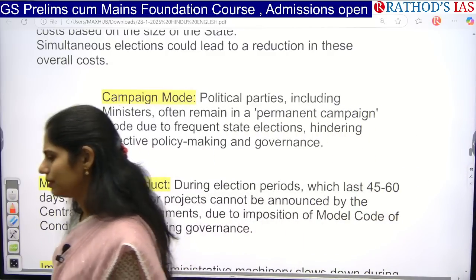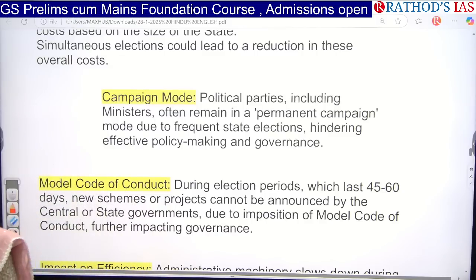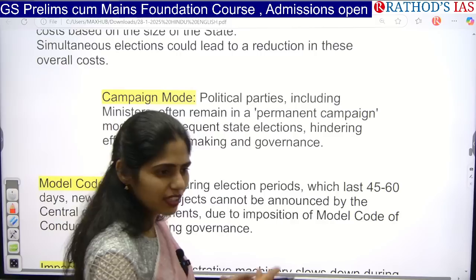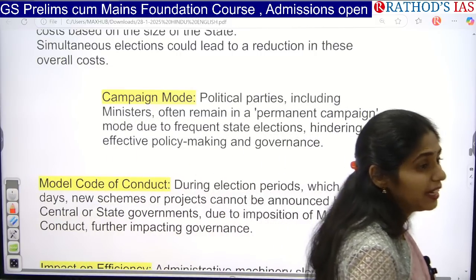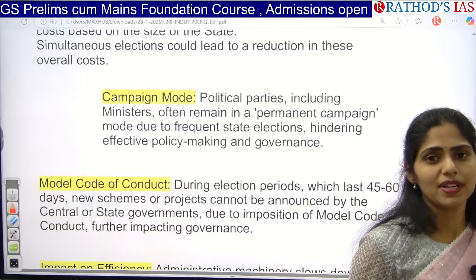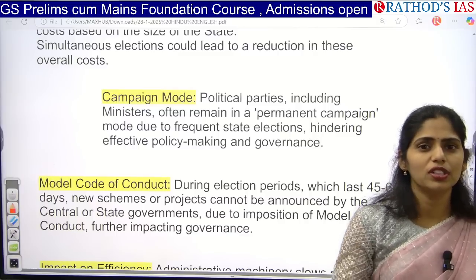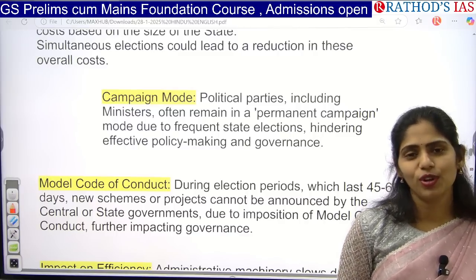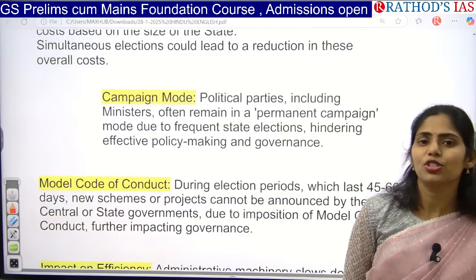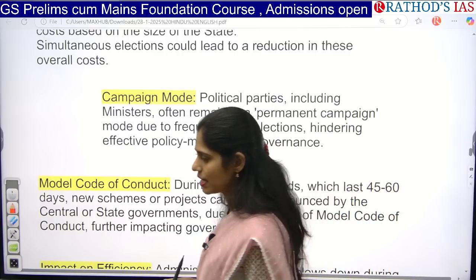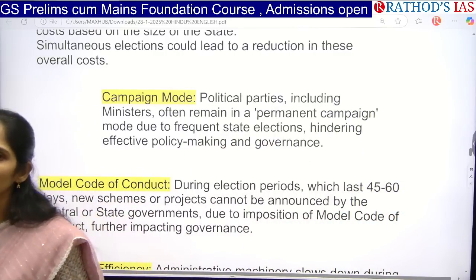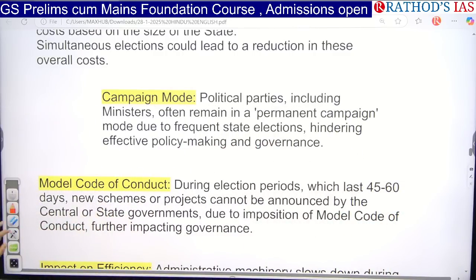They are making songs on their achievements, and they are selecting a singer who is very famous, and after that they will be using autos or jeeps well decorated with the party symbols and party persons, and they just go through the houses like that. In this way it also causes lots of noise pollution, air pollution, etc. So if you want to control all these things, we can go for this one nation one election.